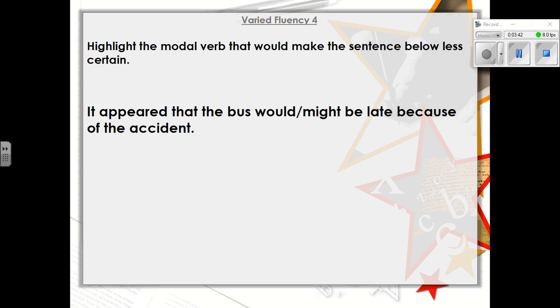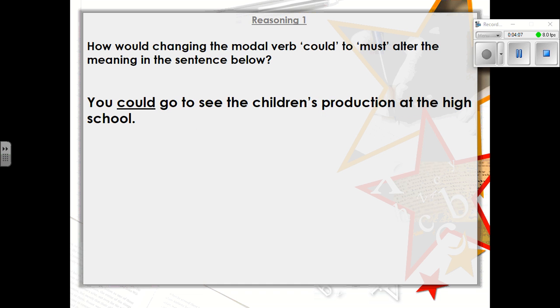Highlight the modal verb that would make the sentence below less certain. So, it appeared that the bus would be late because of the accident, or it appeared that the bus might be late because of the accident. Which of those sentences shows that it's less certain whether it's going to happen or not? Of course, the answer is might. So it appeared that the bus might be late because of the accident. It shows that it's uncertain. I'm not sure if the bus will be late or if it won't be late. I'm not sure. It might happen.